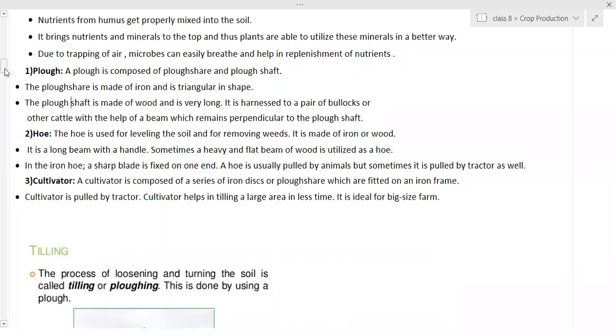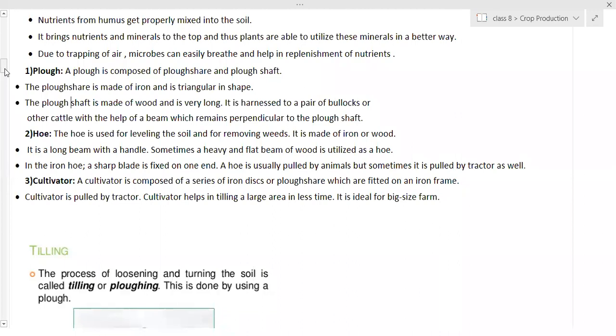One is the proper depth has to be selected, and the second thing is proper gaps between the seeds has to be selected. So this one is done. The sowing of the seeds, again, it is done by many methods. One method is broadcasting, that means sprinkling the seeds anywhere. So they just sprinkle it out, spread it out anywhere. So anywhere this one goes, the seed goes and germinates there itself. That is one method.